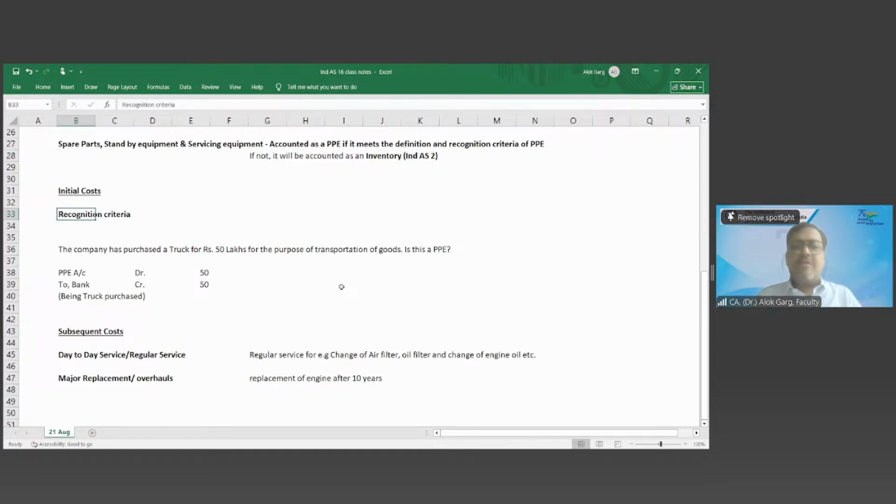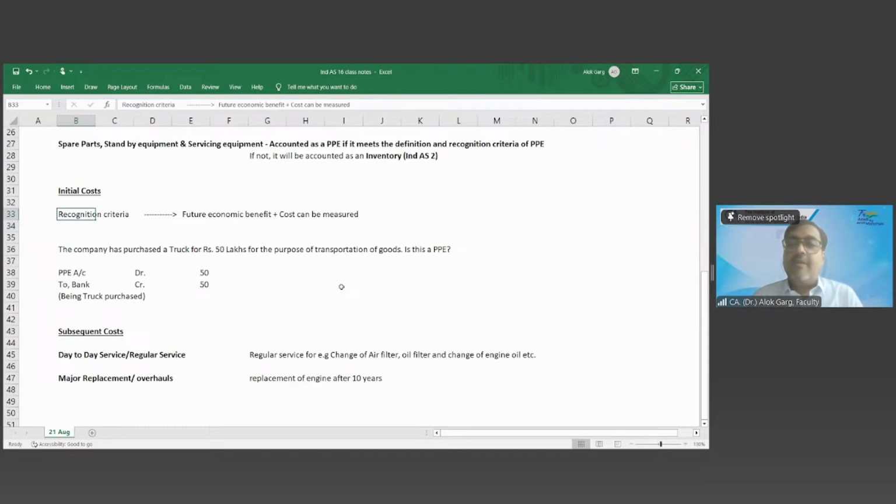Yes. So the recognition criteria was future economic benefits should be probable and cost can be measured reliably. This was the recognition criteria: future economic benefit plus cost can be measured reliably.